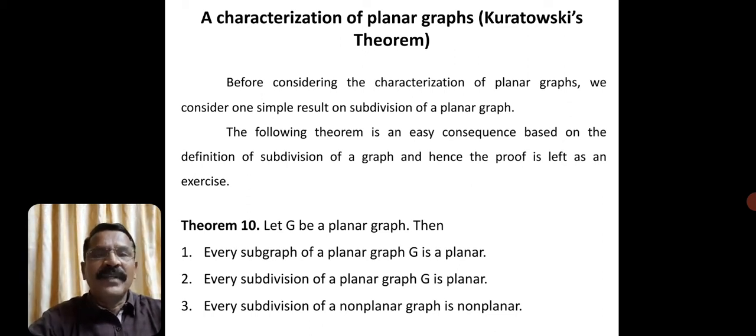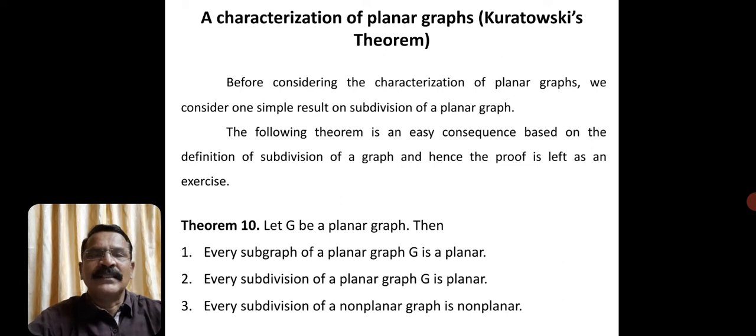Then every subgraph of a planar graph is planar. It's very obvious: if you consider a planar graph and a subgraph of that, then when G is planar, H is also planar, where H is a subgraph of G.